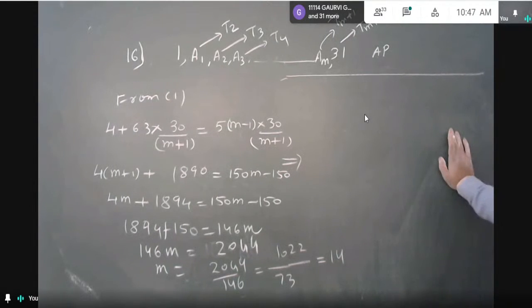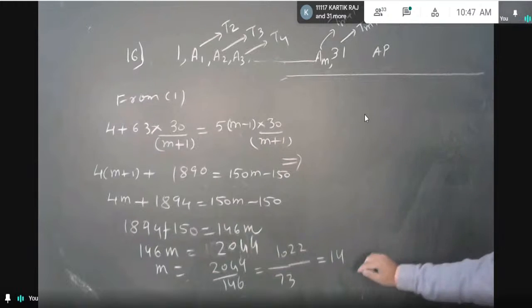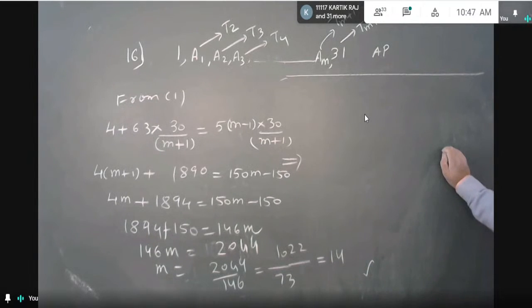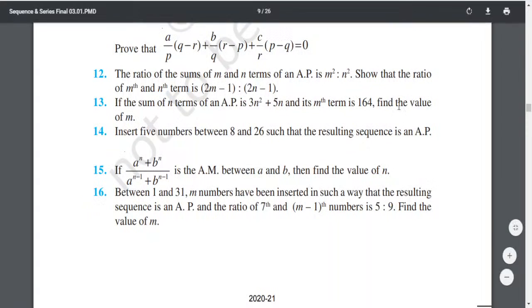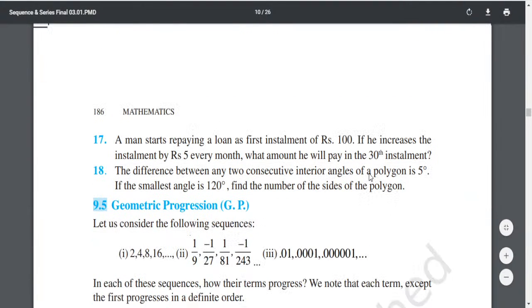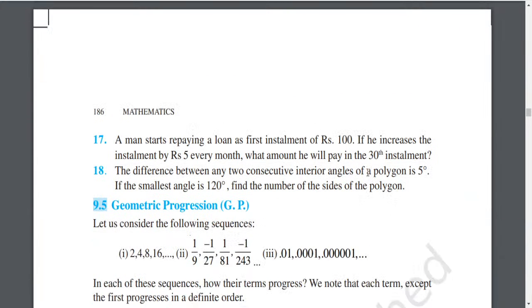Is this right? 14 3s are 42. Is this right, students? Just check it. Please check it. Yes, sir, it's right. Right now the time is 10:47, but still one or two questions are remaining. Can we take? I think we can take.